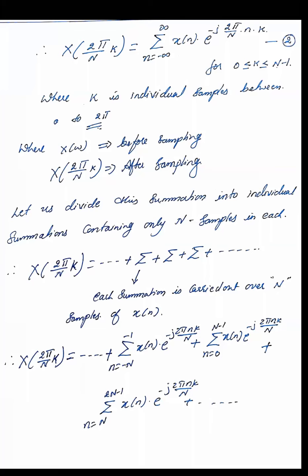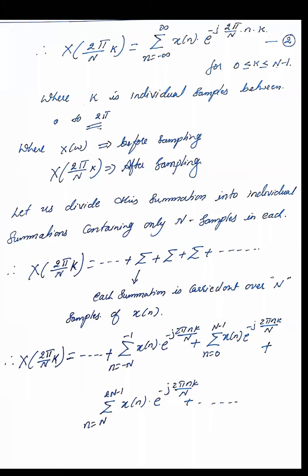Like that we have 2N, 3N, 4N, till infinite samples. Even on the negative side we have samples. Now n is equal to 0 to N minus 1. What is the next value? The next value is N. So in the next summation, small n varies from capital N to 2N minus 1. Again, the inside term of the summation is the same, x of n e raised to minus j 2 pi n k by capital N. That is the positive side of the signal. In the same way, when you go to the negative side of the signal, we have n equal to 0.